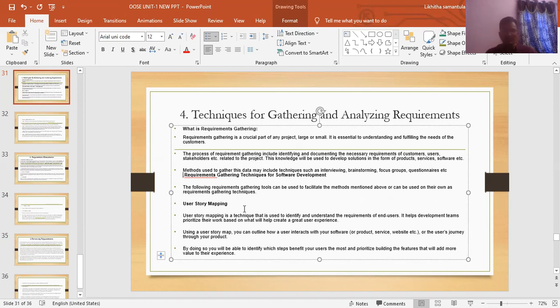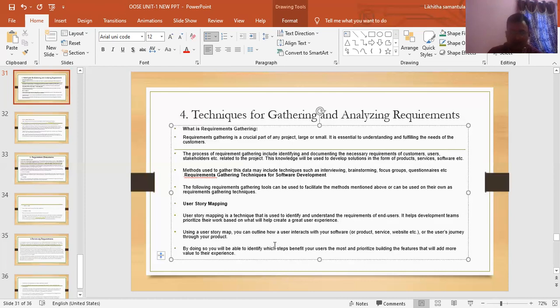So what is the gathering of requirements? Requirements gathering is important in any project, large or small. It is essentially understanding and fulfilling the needs of the customers. What are the main needs of the customers?